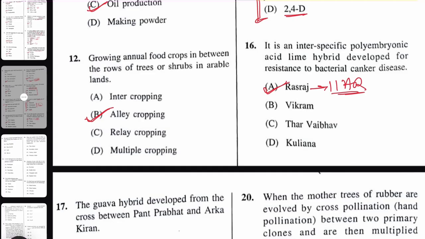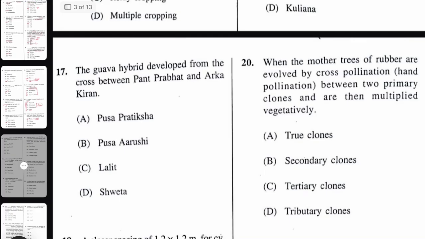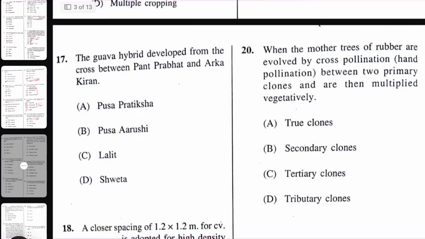to bacterial canker disease. Next question, the guava hybrid developed from the cross between Pant Prabhat and Arka Kiran. The guava hybrid developed from the cross between Pant Prabhat and Arka Kiran. The right answer here will be Pusa Arushi. It was again developed by IIHR, Indian Institute of Horticultural Research.